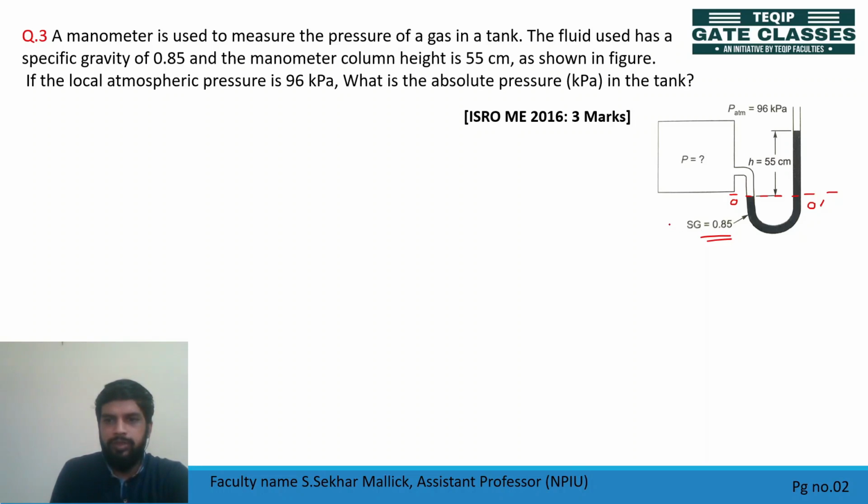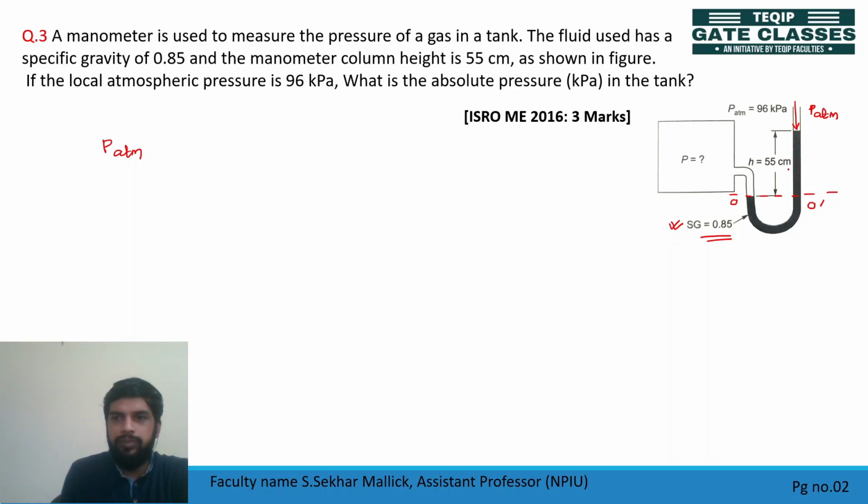So it's not mercury, some fluid whose specific gravity is 0.85. So can I write this check once? This pressure is how much? Here this is open to atmosphere, means pressure acting on this is atmospheric pressure. ये open है ना atmosphere को, तो atmospheric pressure act कर रहा है. So can I write this atmospheric pressure?